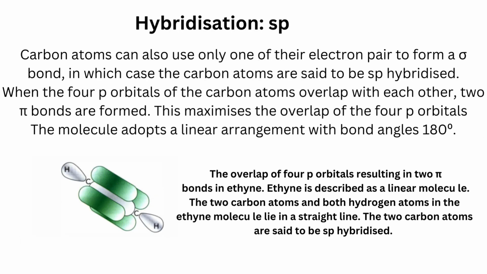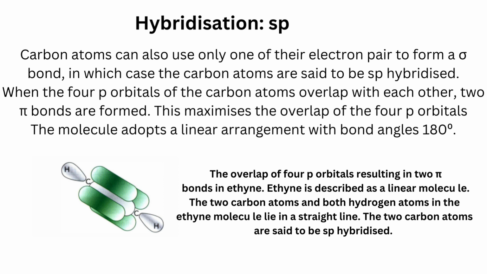sp hybridization. Carbon atoms can also use only one of their electron pairs to form a sigma bond, in which case the carbon atoms are said to be sp hybridized. When the four p orbitals of the carbon atoms overlap with each other, two pi bonds are formed. This maximizes the overlap of the four p orbitals.